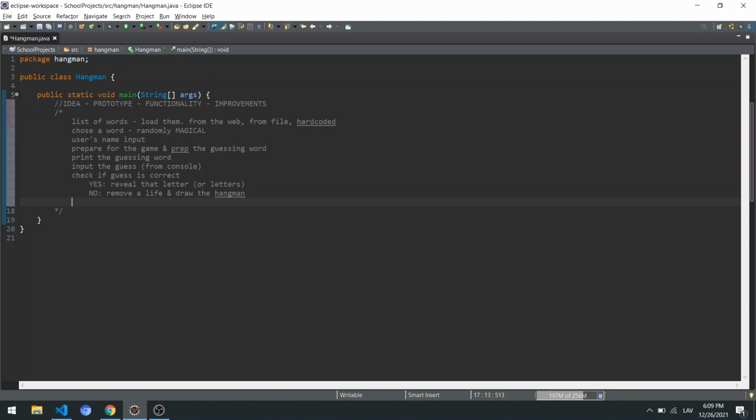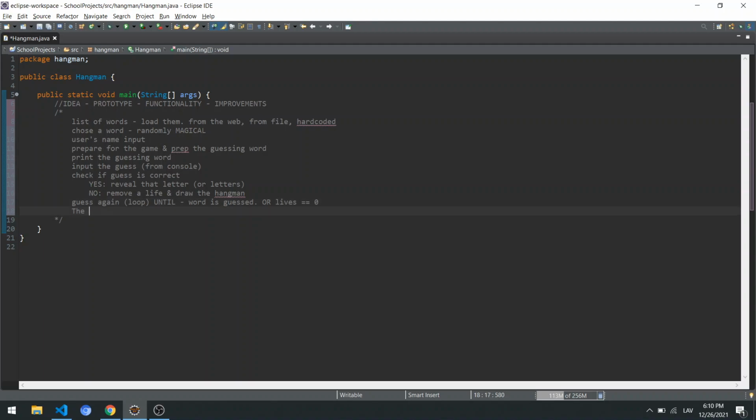So this is it. After guessing, what's the next thing that would happen? We're probably going to guess again, right? So this is going to be a loop. We're going to go back to the beginning and say, hey, guess again, and check the input and so on. And the question is, for how long are we going to do that? Probably until the word is guessed, right? All the letters are revealed, or let's say lives equals 0. When no more guesses are left, and then the game is over.